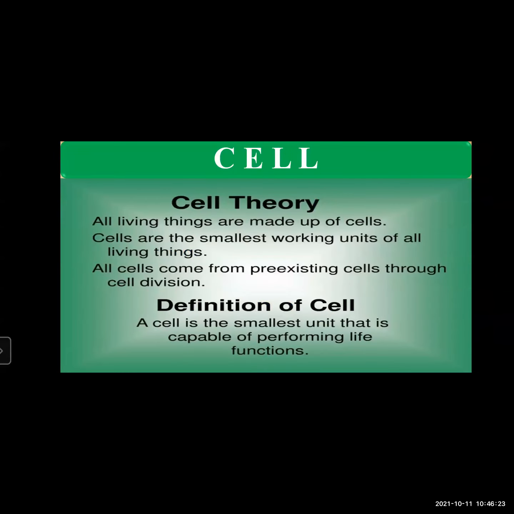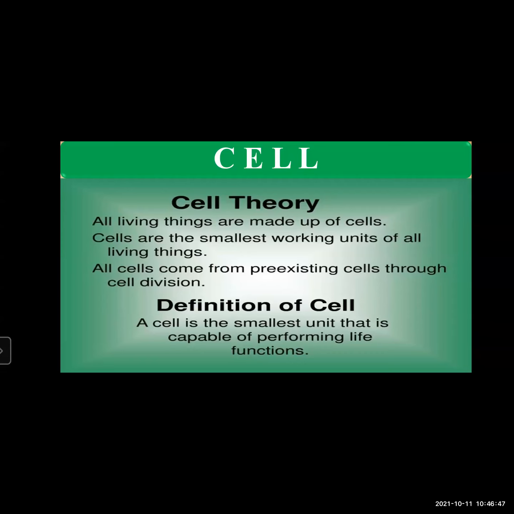As you all know, the cell is the basic unit of the body. All living things are made up of cells. Cells are the smallest working units of all living things, either a unicellular organism or a multicellular organism. So the cell is the basic unit of every living thing.